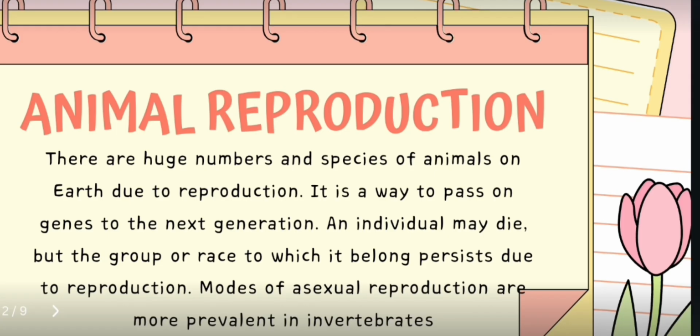In fission, a parent cell divides into two or more daughter cells. In binary fission, the parent cell splits into two equal daughter cells that are identical to each other and the parent cell. Amoeba and bacteria are examples of organisms that reproduce through binary fission.